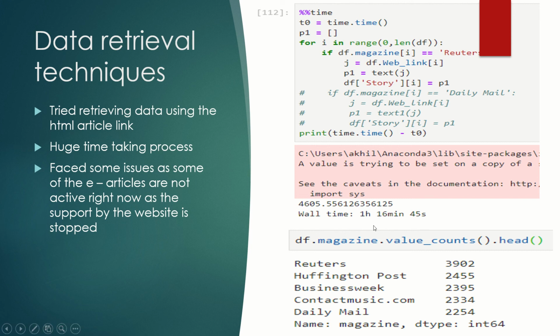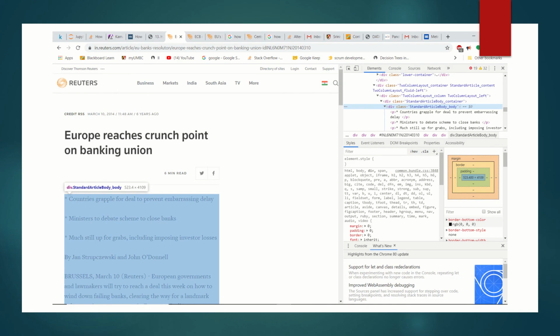So I think it is quite impossible to retrieve all the stories, but I'm working on it. And here I'm facing more issues. My top five consists of contact music, daily mail, business week. But the problem is the second, third, and fourth: business week, contact music, instant post. These web links are not active right now, so I couldn't retrieve from the store. This one is active.